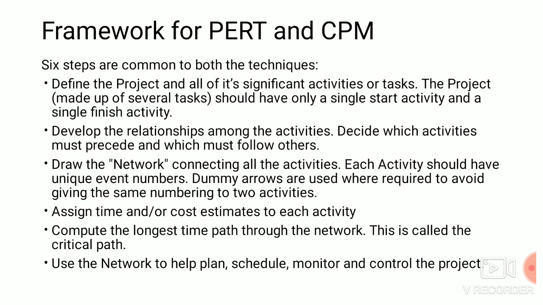Next we are going to see the framework of PERT and CPM. Basically 6 steps are common for both techniques. We have to define the project and what activities or tasks are involved, and develop the relationship among the activities, and draw the network connecting all the activities. Each activity should have a unique number. Dummy arrows are used to avoid the same number for 2 activities. The next step is to assign time and cost estimates to each activity. Compute the longest time path through the network, which is called the critical path. Use the network to help plan, schedule, monitor and control the project.